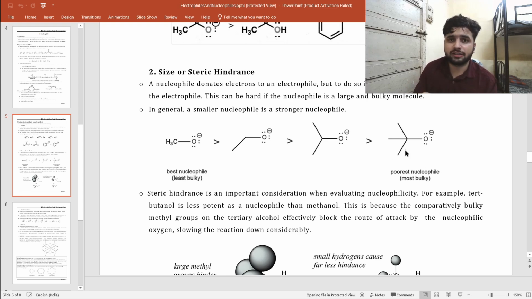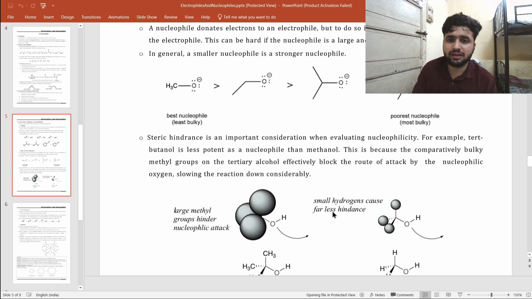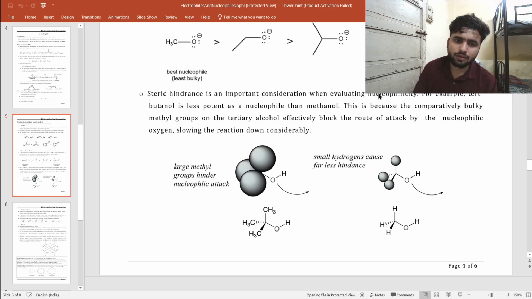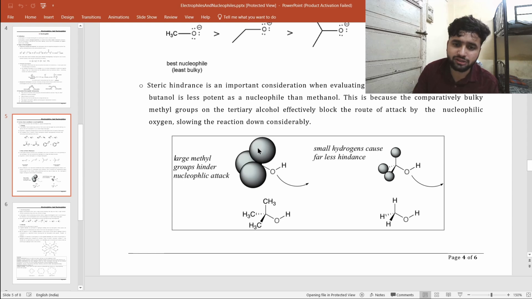So about nucleophilicity, because a nucleophile has to attack the electrophilic center, the smaller it is, the more easily the attack is possible. So isopropoxide attacks more easily than tertiary butoxide. If we talk about steric hindrance, this is the molecule tertiary butanol, and here is methanol. For a molecule to act as a nucleophile, the best nucleophile is one that has a lone pair and is small in size.